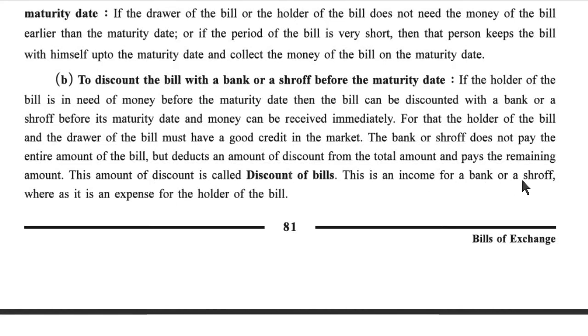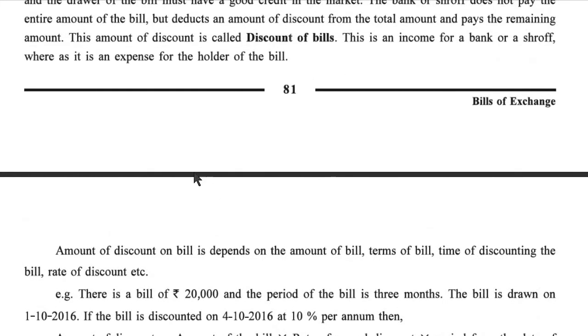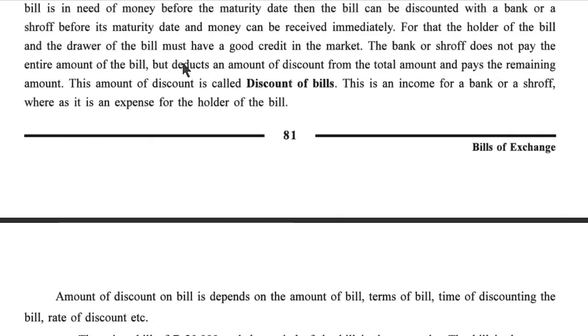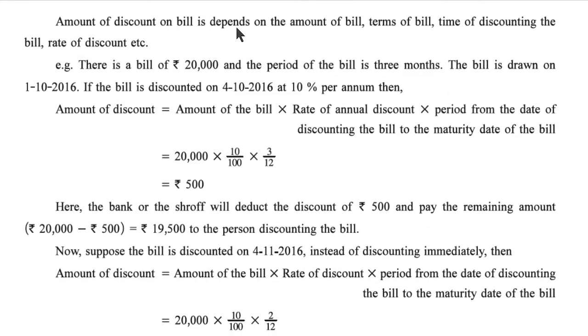This is an income for a bank or a shroff, whereas it is an expense for the holder of the bill, because the holder of the bill discounts this bill earlier than the maturity date. The amount of discount on a bill depends on the amount of the bill, terms of the bill, time of discounting the bill, rate of discount, etc. One example is here.